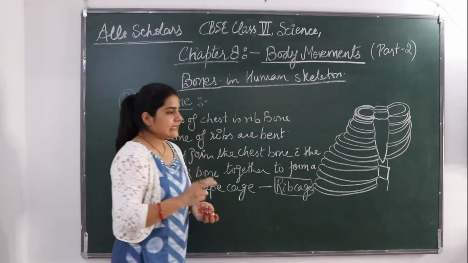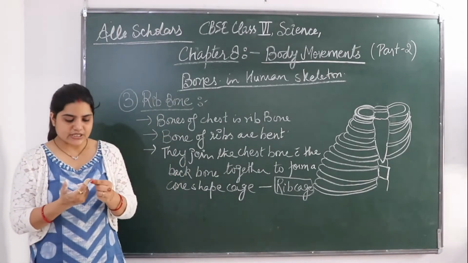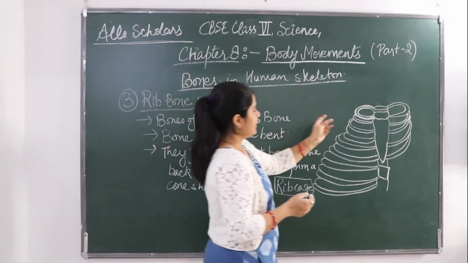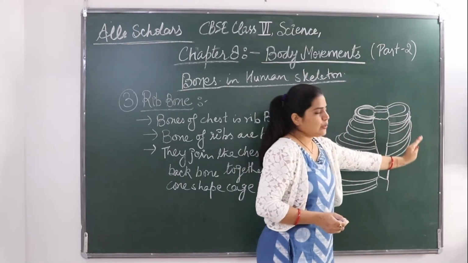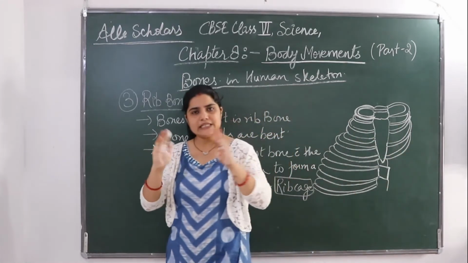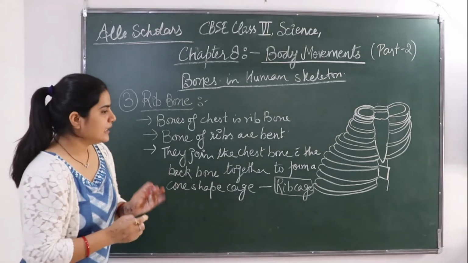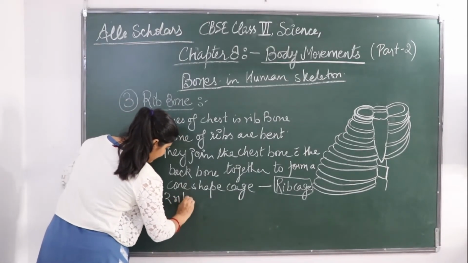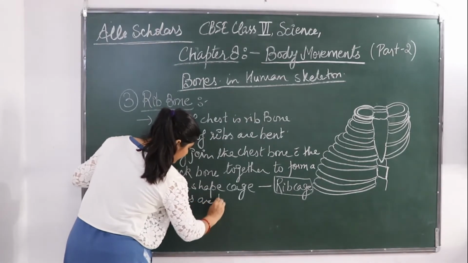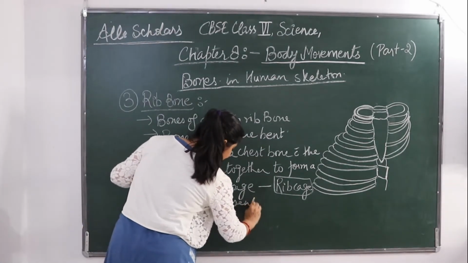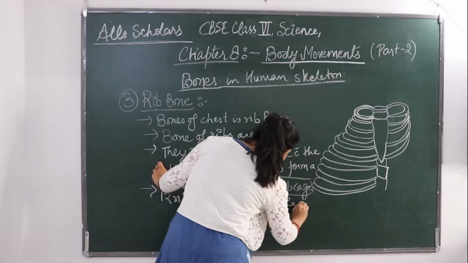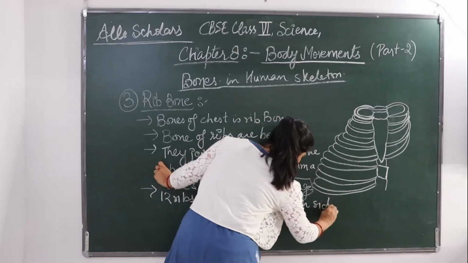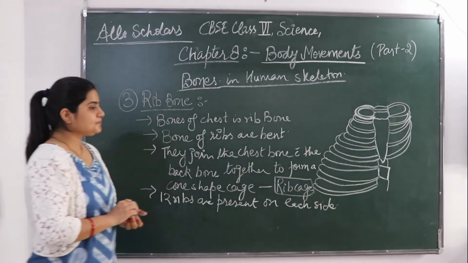Okay, so basically there are 12 ribs on each side. Here you can see 12 this side and 12 this side. Fine.